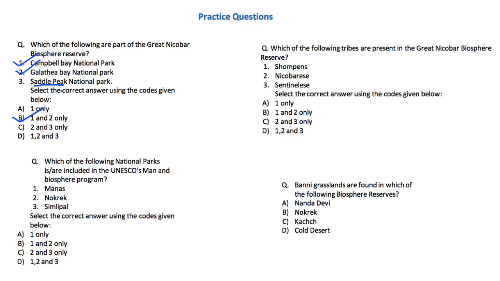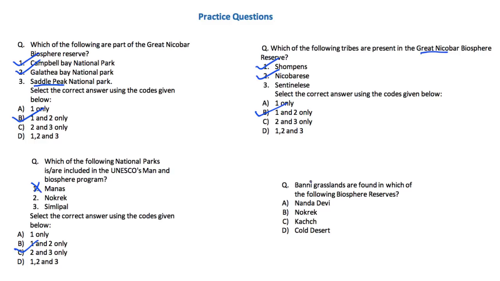Second question is, which of the following tribes are present in the Great Nicobar Biosphere Reserve? So, as we have learned, the Shompens and the Nicobarese are part of the Great Nicobar Biosphere Reserve. So, the correct answer is B. Third question is, which of the following national parks is or are included in UNESCO's Man and Biosphere programme? So, here you should note that Manas National Park is not included in the Man and Biosphere programme. So, the correct answer here is C, that is 2 and 3 only.